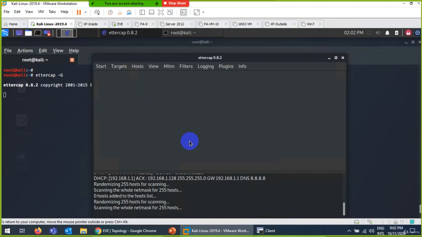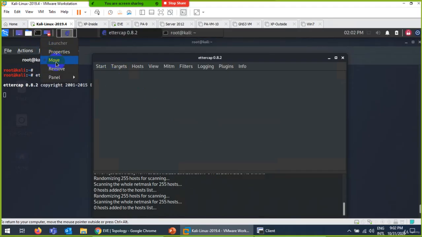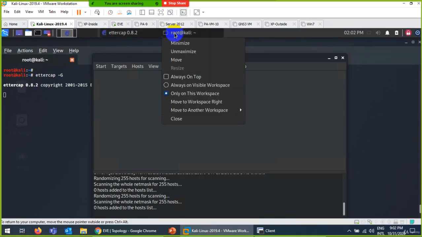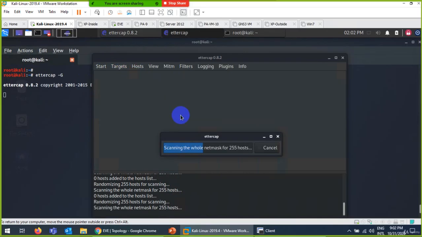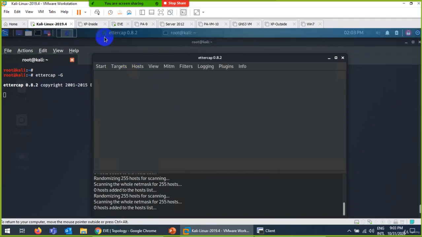Again let me try, and let me ping from here so that it can generate traffic. Sometimes it takes time to scan this whole network. Okay, so it's not showing me.